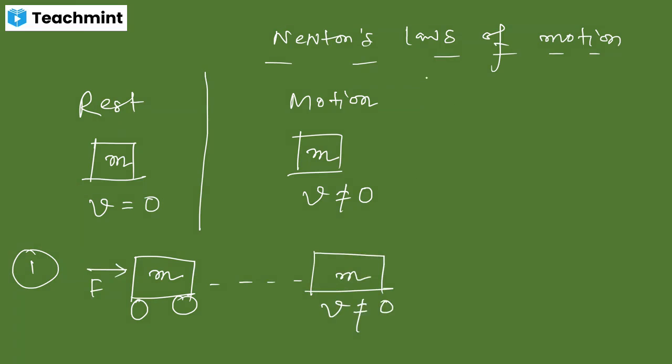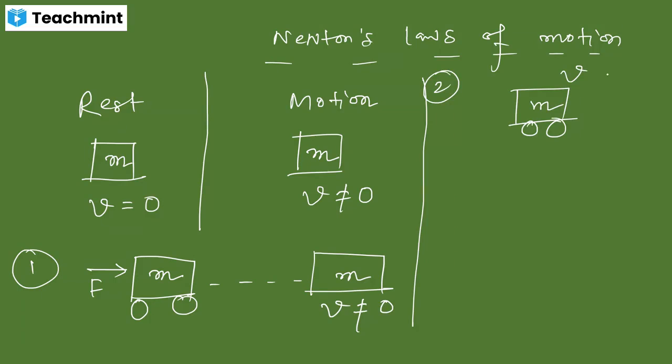Second condition says that initially the object was in motion. This is the object which was moving with a velocity of, suppose, 10 meters per second. But suddenly you have to stop, so obviously we'll apply some brake. Whenever you have applied some brake, obviously the object comes to the state of rest. So now the object has changed its state. That means initially it was in motion, but after the application of brakes, it becomes rest.